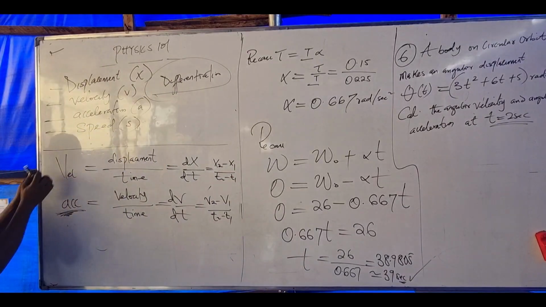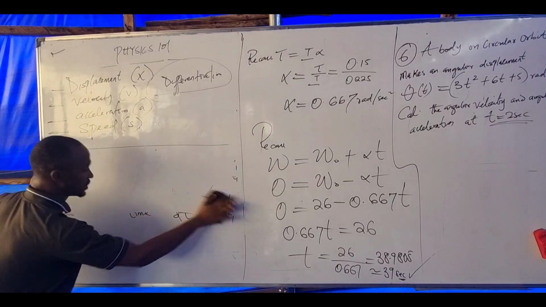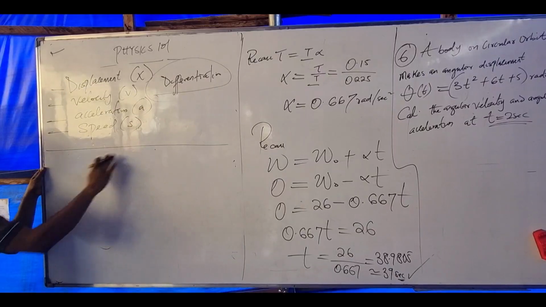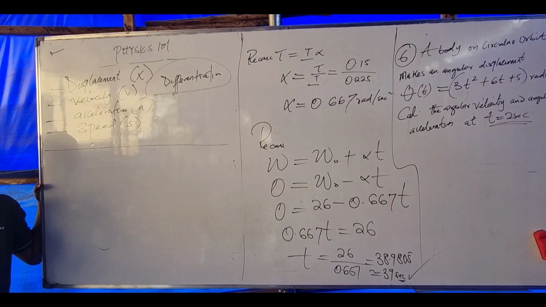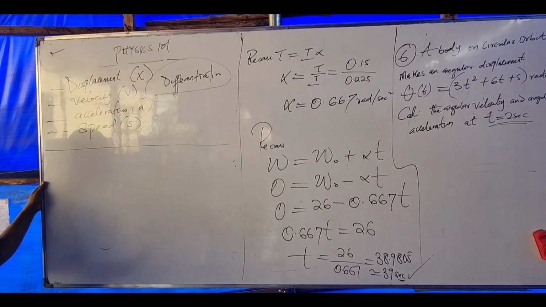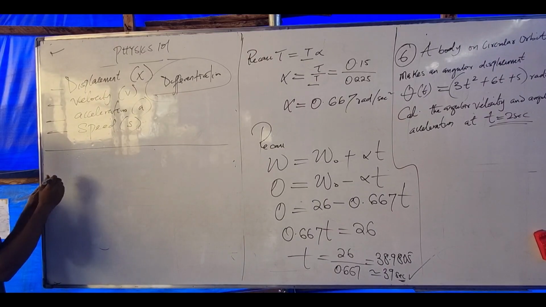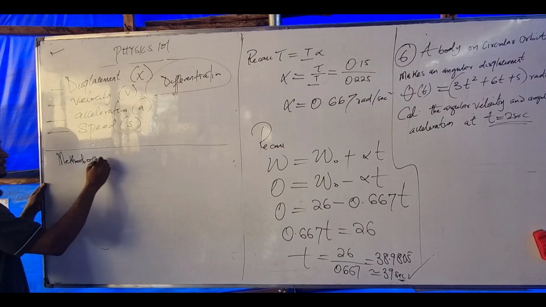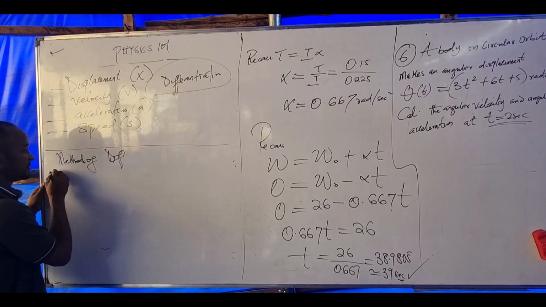Now, let me take us through another journey called differentiation. Differentiation is a simple way of finding slope or gradient without plotting a graph. That's how I can explain it. If I'm to differentiate, we have two methods of differentiation.